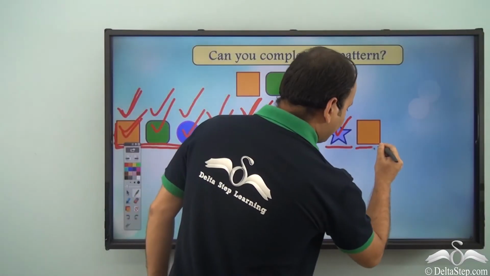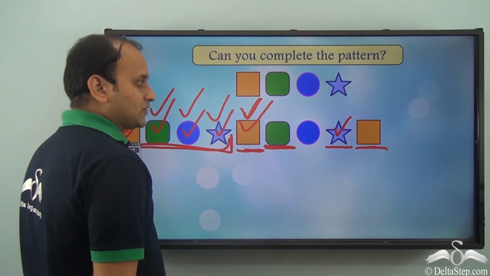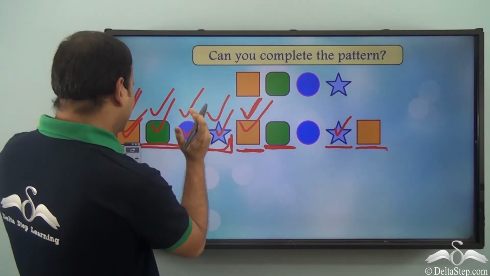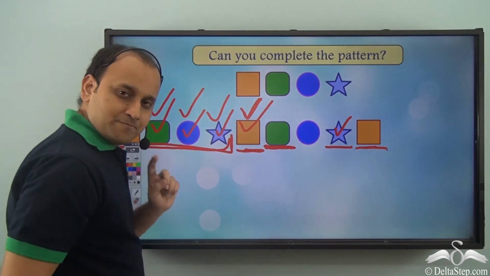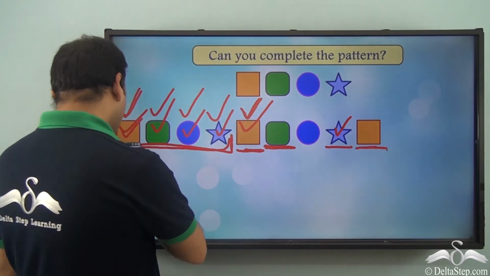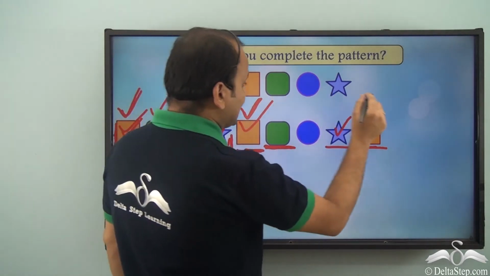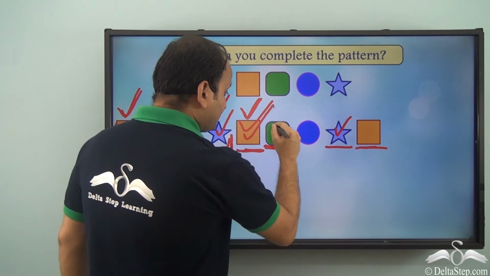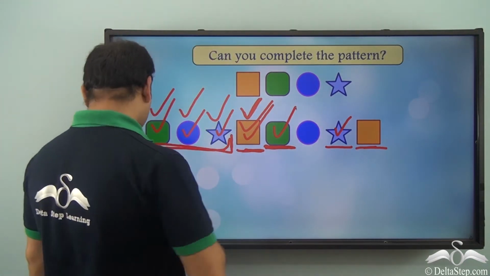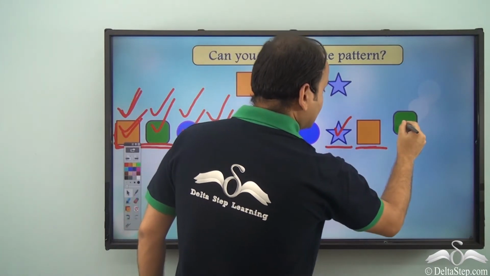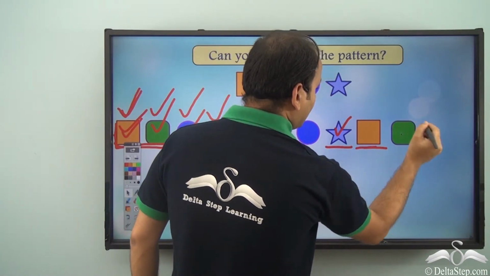Now again I have the first object already here. So I need to place the next three, isn't it? Because these four together are making up 1 unit. So I already have one shape here. Now I need to place the other 3. Now I know that after this shape will come, so I will place this shape here.